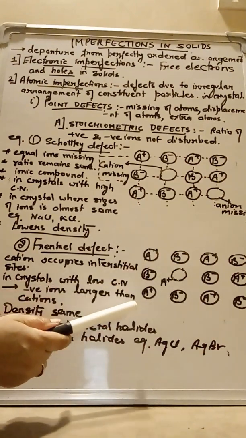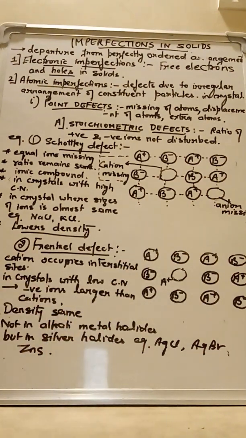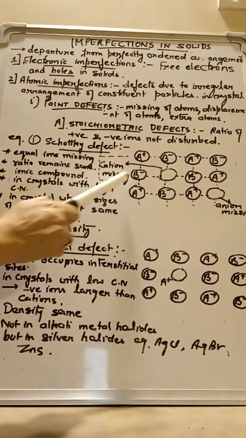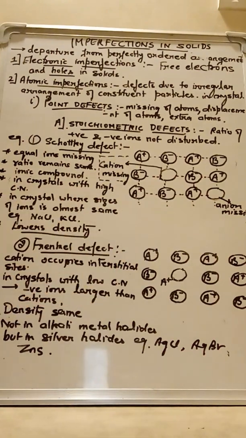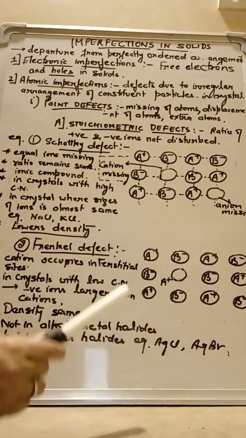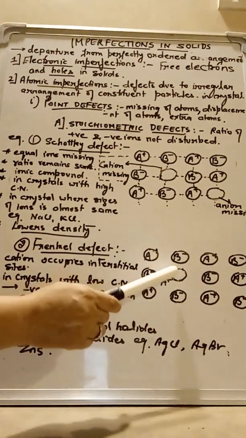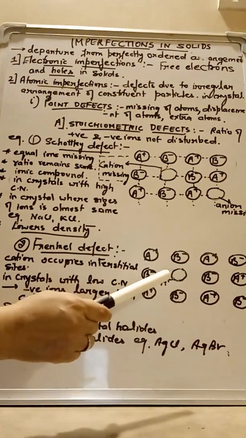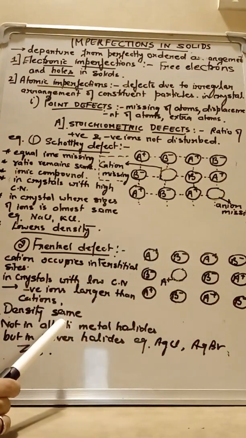So here the major difference between Schottky and Frenkel defect is that in Schottky defect the density becomes less because cation and anion are missing from the crystal, while in Frenkel defect the cation is not missing from the crystal, it has just left its place, creating a hole. So the density remains the same in this crystal, right?